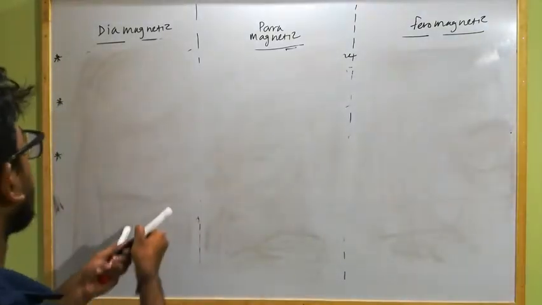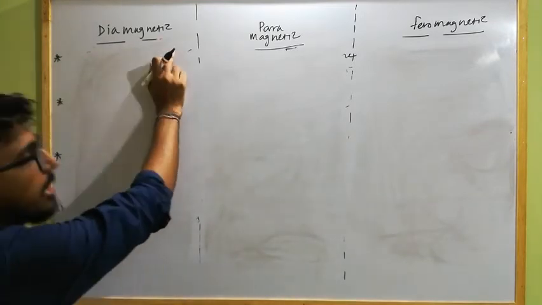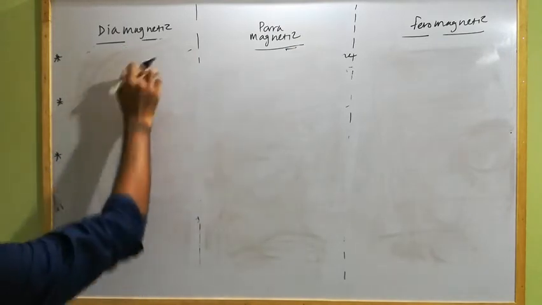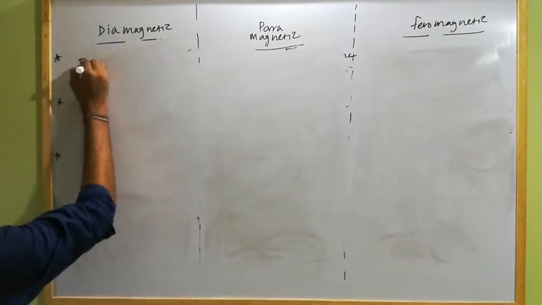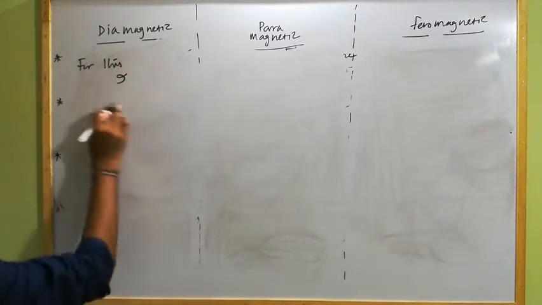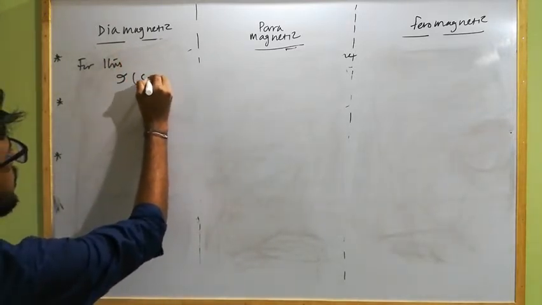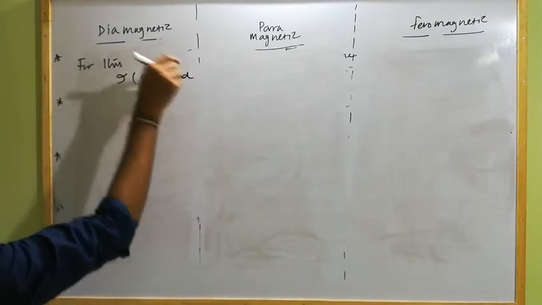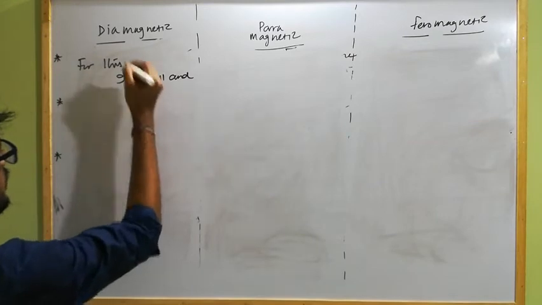As we already discussed, the diamagnetic substance gets magnetized slightly in the opposite direction of the external magnetic field. So for this, the intensity of magnetization I is small, and as it is magnetized opposite to the external magnetic field, it is negative. Clear?